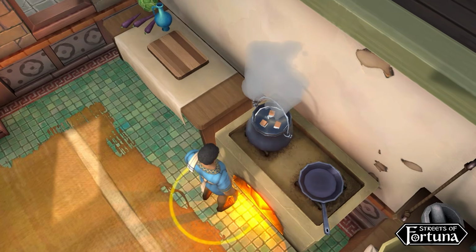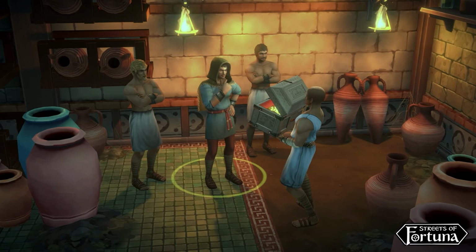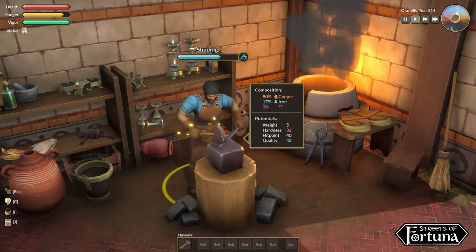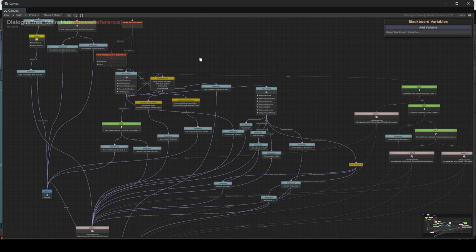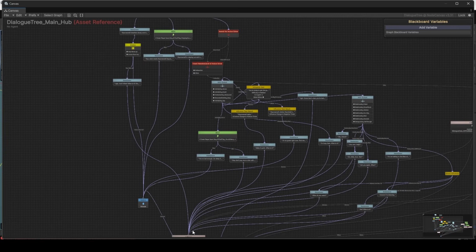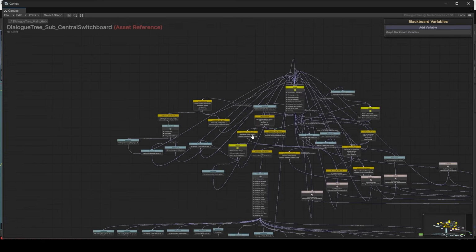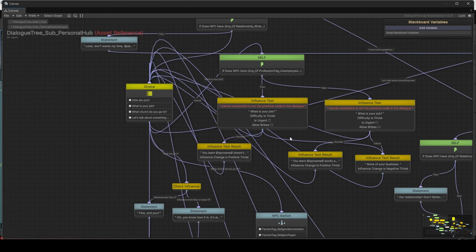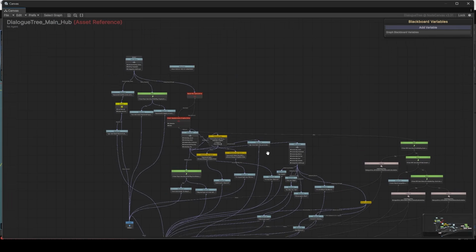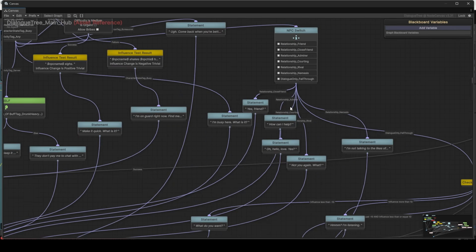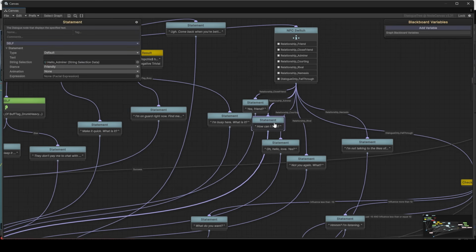But that means rather than maintain hundreds of different dialogue trees for different characters, we have one dialogue tree that almost every single character uses. It helps us maintain it in the future because we're going to work on this game for a long time and we want to make sure that we can keep adding logic to everyone simultaneously. If I improve everyone's reaction to something, it's easier to do it in one tree. Well, that means it's a bit overwhelming at first until you zoom in.